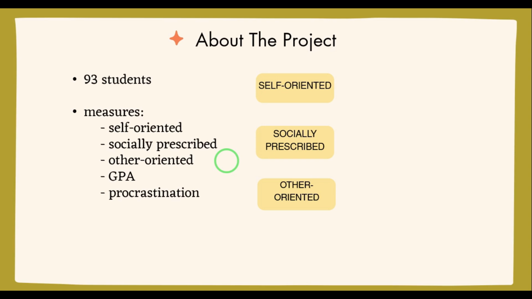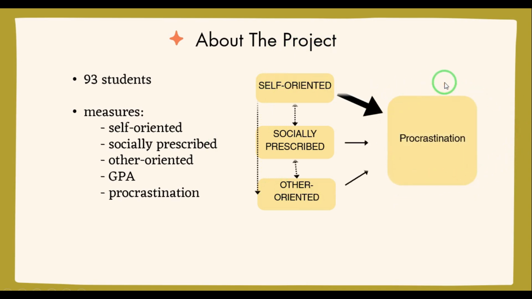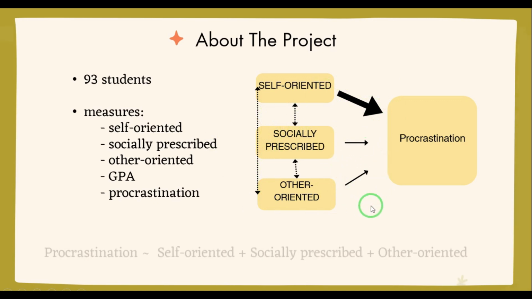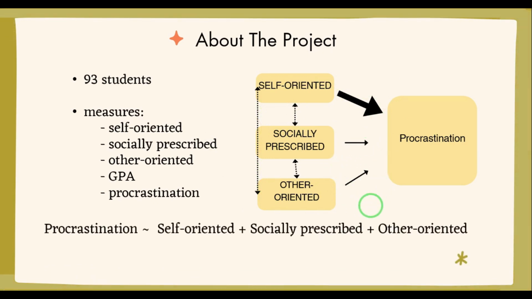Our model was simple. Each form of perfectionism tries to predict procrastination. Imagine these boxes are the 3 types, and this big box on the right side is procrastination. These arrows represent the effects we're testing. The thicker the arrow is, the stronger the relationship is. That's really the whole idea of SEM for this research in one picture, unlike multiple regression, where everything is separated.